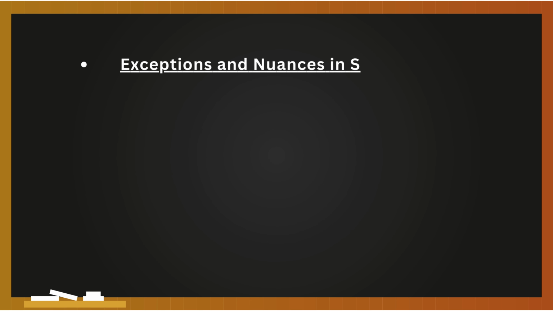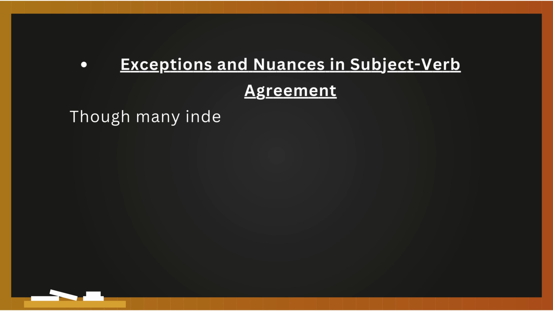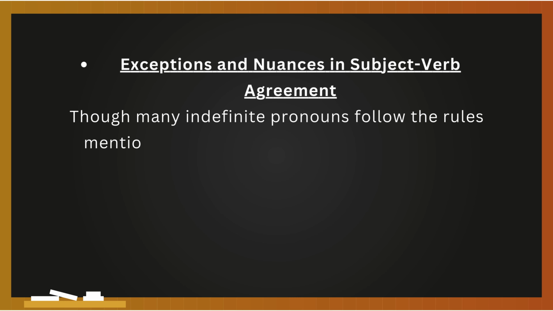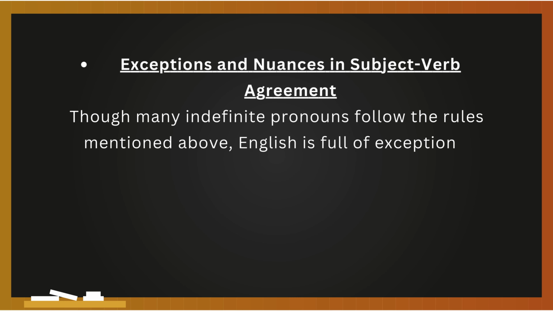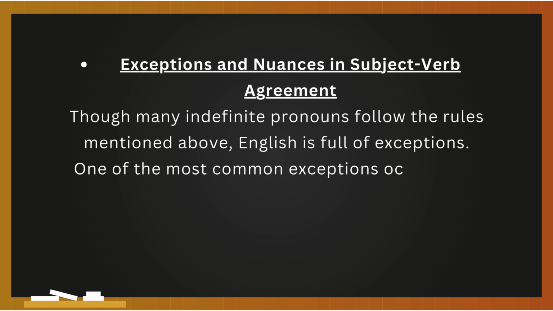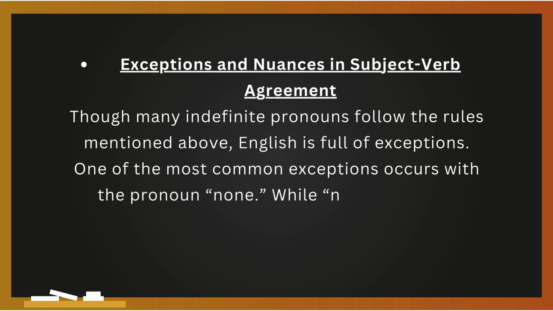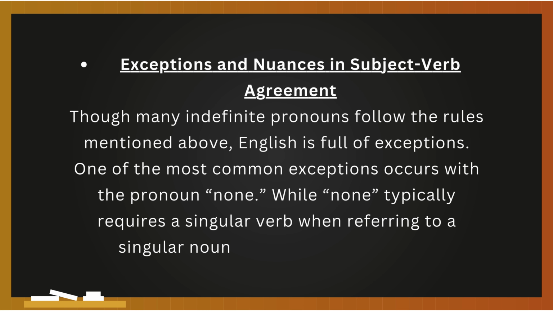Exceptions and nuances in subject-verb agreement. Though many indefinite pronouns follow the rules mentioned above, English is full of exceptions. One of the most common exceptions occurs with the pronoun none. While none typically requires a singular verb when referring to a singular noun, like none of the milk, it can also take a plural verb when referring to multiple things.